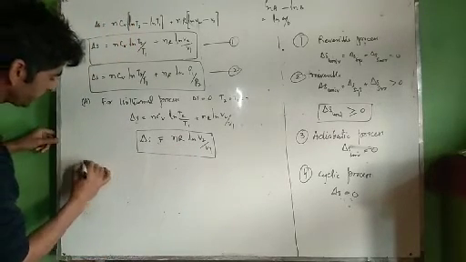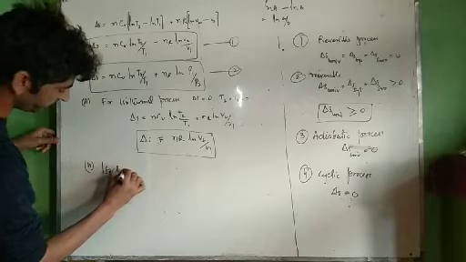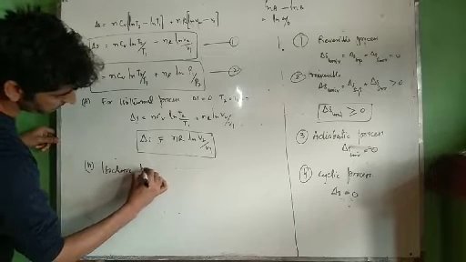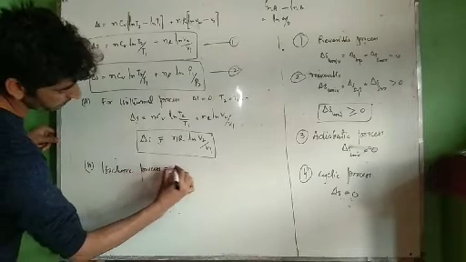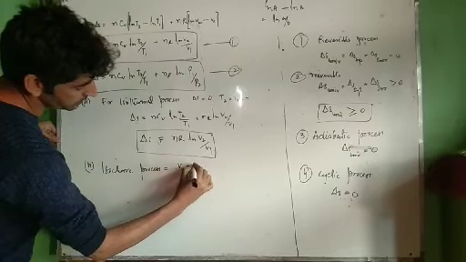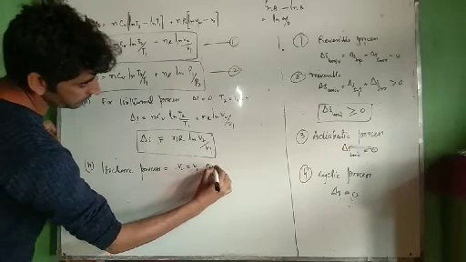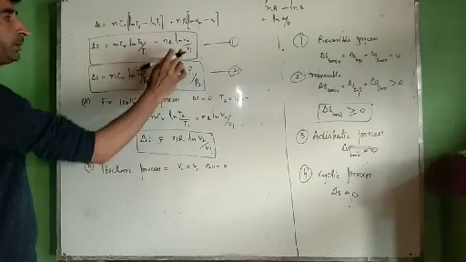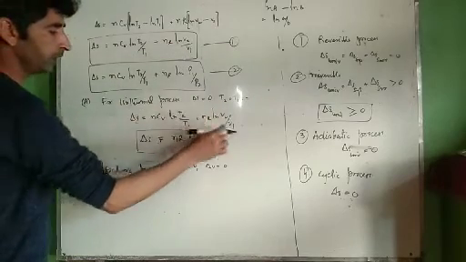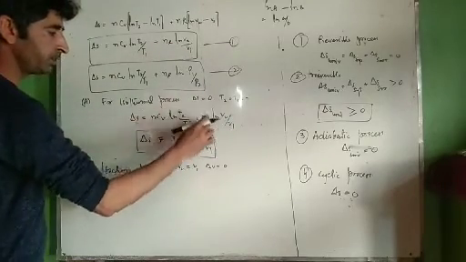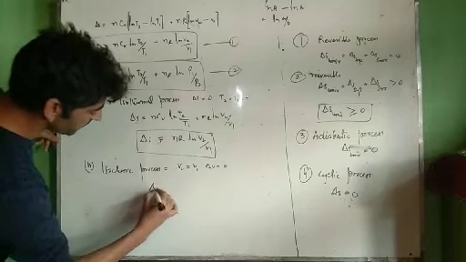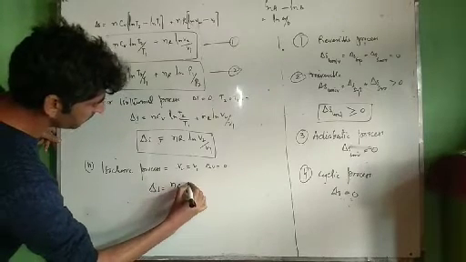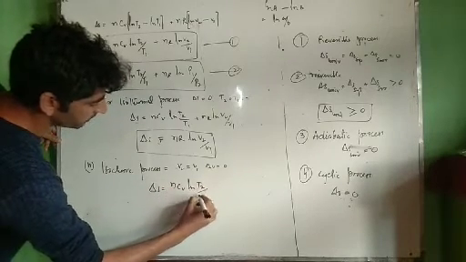Now the second process, the isochoric process. What are isochoric processes? Processes for which volume remains constant. V2 is equal to V1, that is, the change in volume is equal to 0. Therefore, this term becomes equal to 0. If this term becomes equal to 0 for the isochoric process, del S will be equal to nCv ln of T2 by T1.